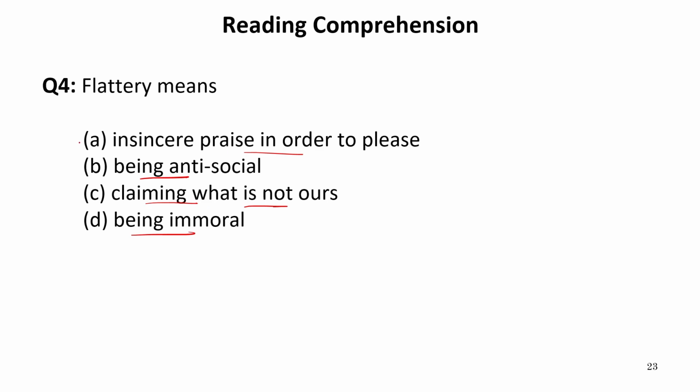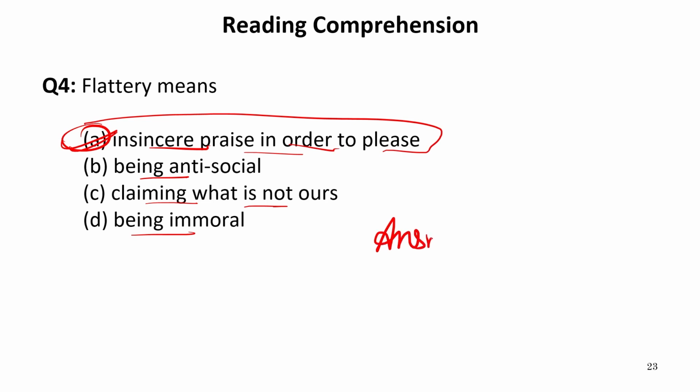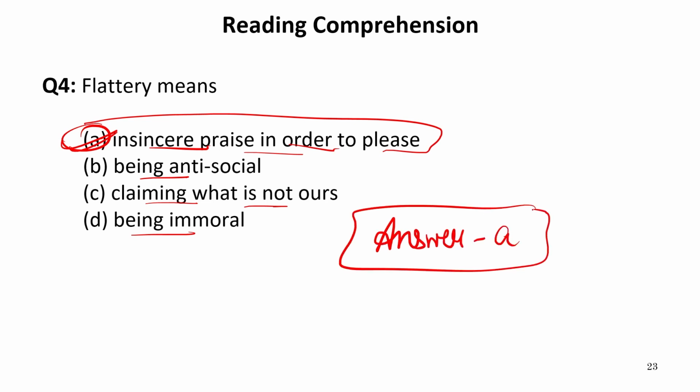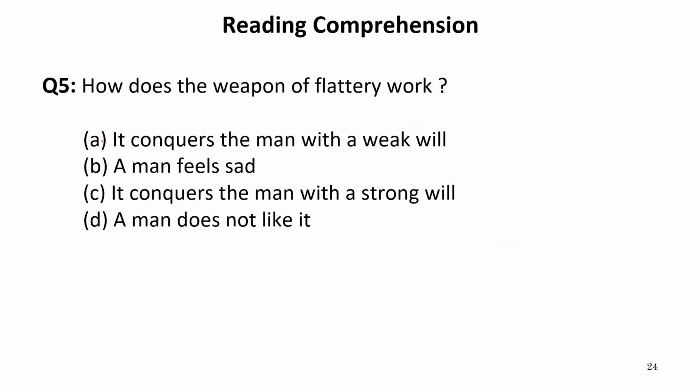So, of course, this will be the correct answer. Here it is written insincere praise in order to please. So our answer is A, of course, because this is directly given in the passage. Now with the help of only keywords, we can just go to the passage and try to look for those words in the passage and we'll directly get the required answer. Now let us move to the next question. That is question number 5. How does the weapon of flattery work?